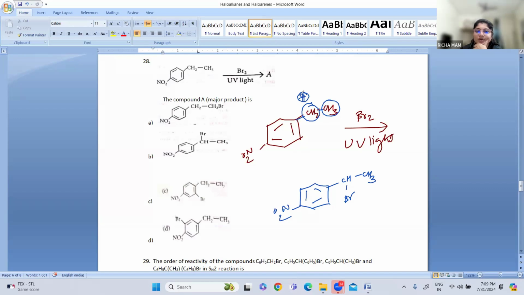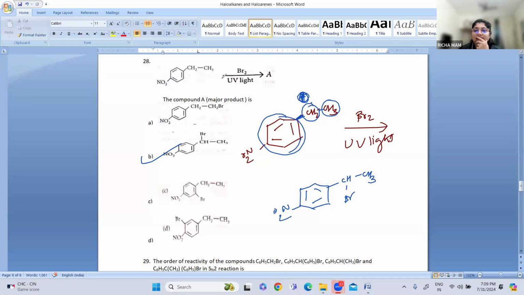This benzyl group, as we have just seen in the previous option also, gives more stable carbocations, because the positive charge can be easily resonance stabilized, as next to it there is a benzene ring. So option B is the answer. Whoever answered option B, yes, it is the correct answer.